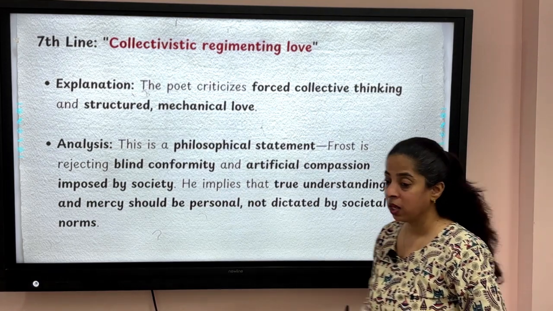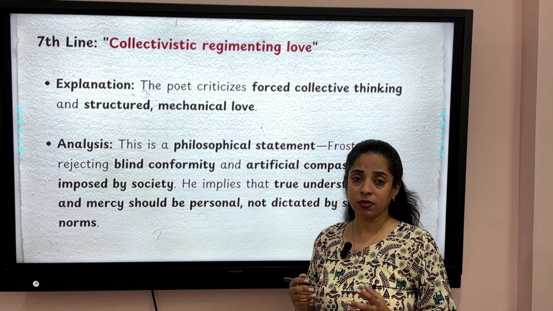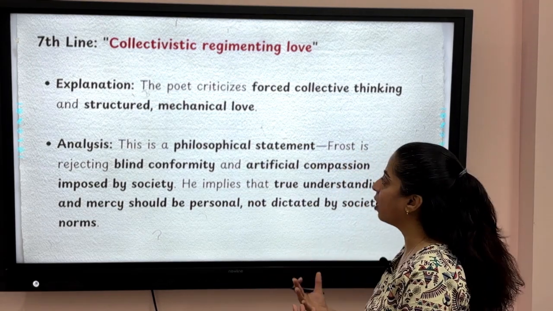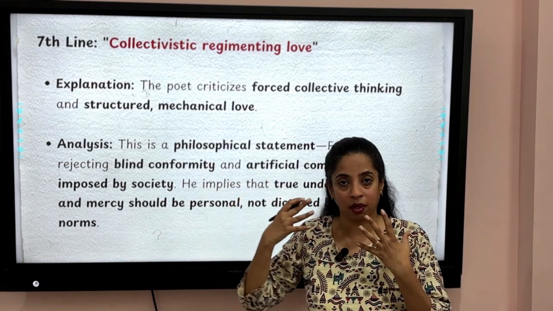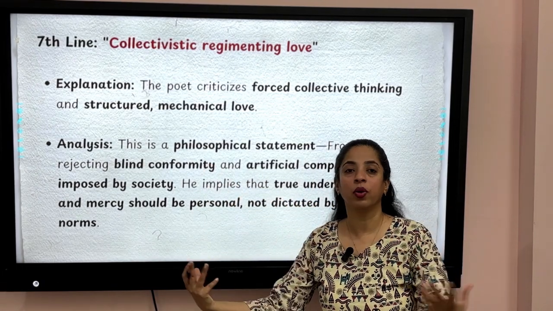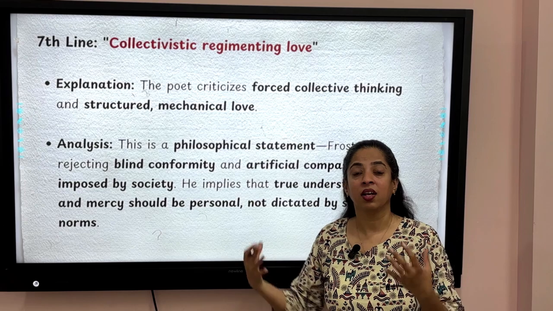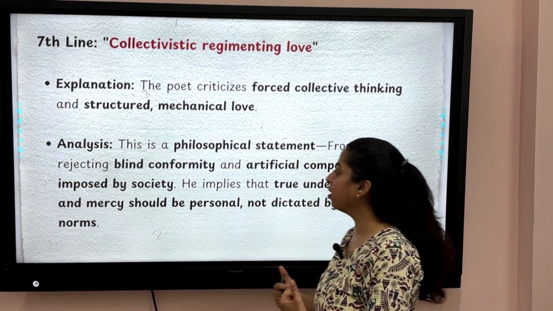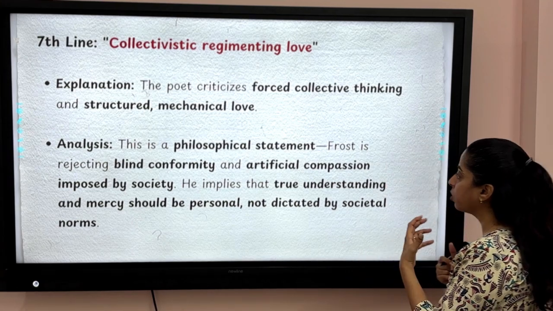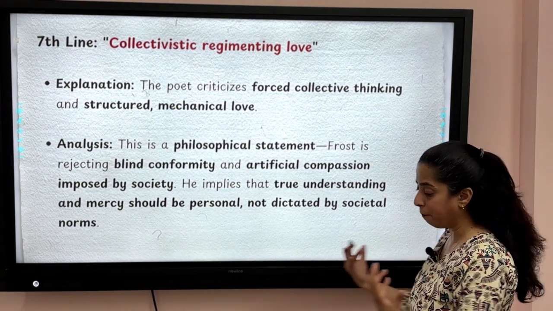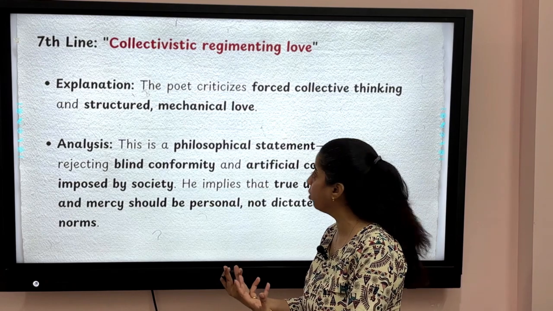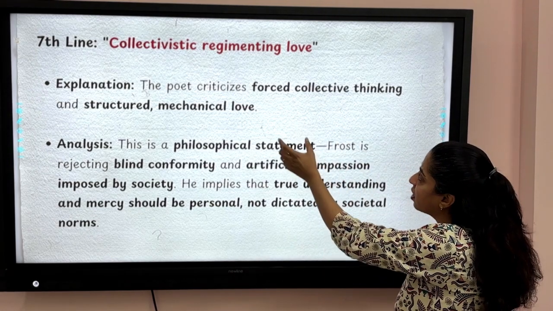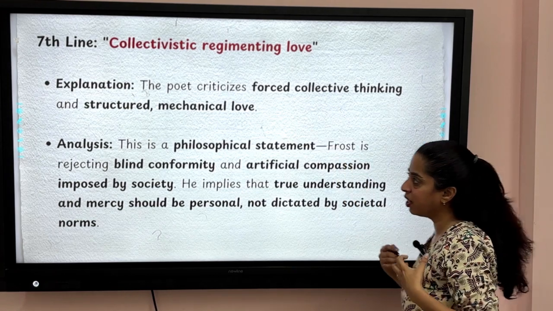Students, you all know, nowadays what happens is the society has this forced collective thinking. They force our thinking, okay, that we should be doing this or that if you are a part of the society and you don't think yourself. So this compassion that the society is forcing on you is an artificial compassion. Okay, collectivistic regimenting love, the love that you want to show.